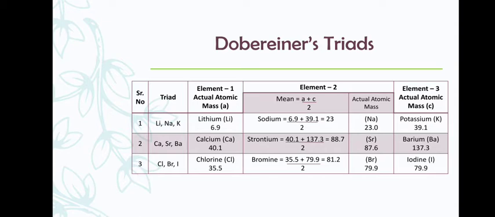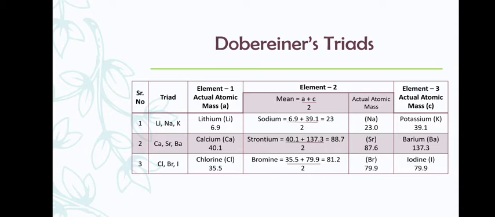Correct? Moving on to the next, that is chlorine, bromine and iodine. Now chlorine, which is the first element, that is 35.5. Bromine, that is 79.9. We'll be calculating the mass for bromine now. And iodine, which is 79.9.